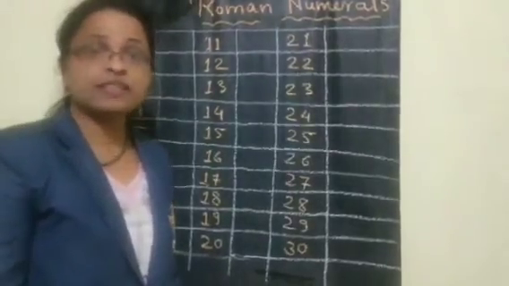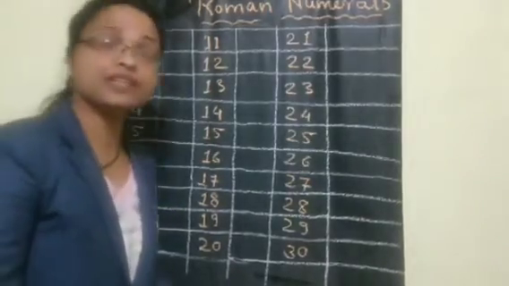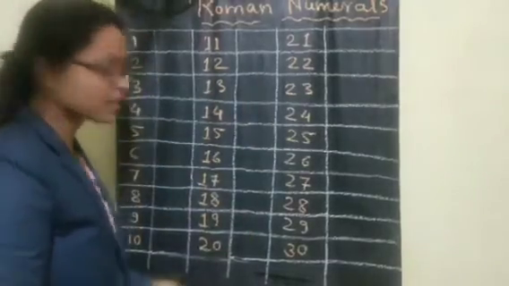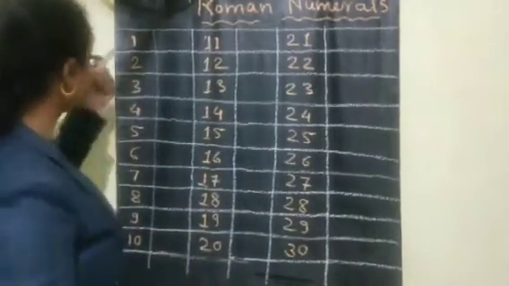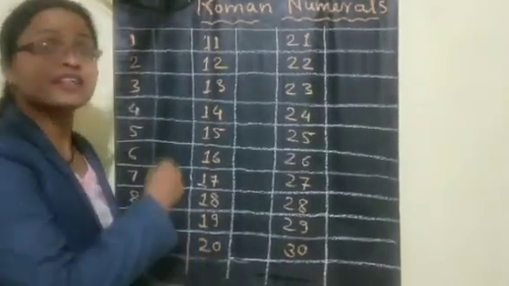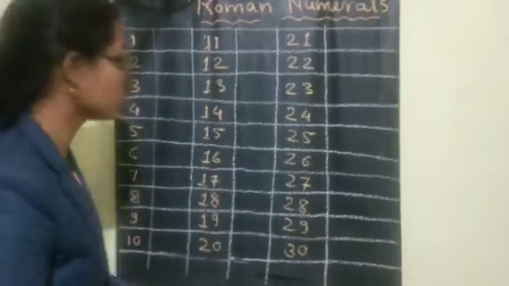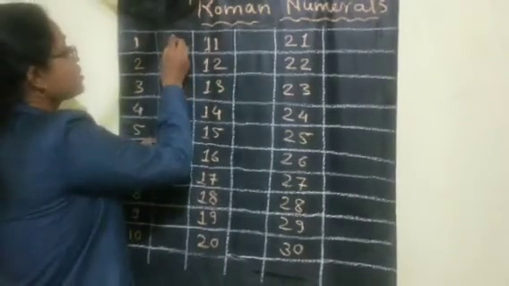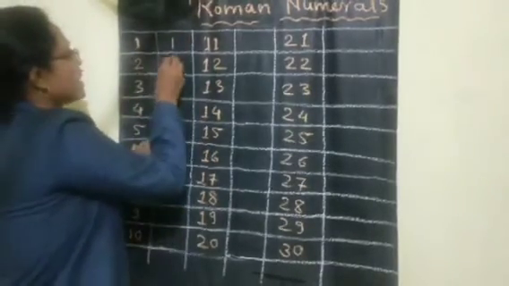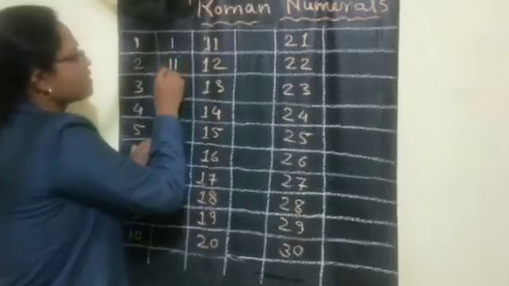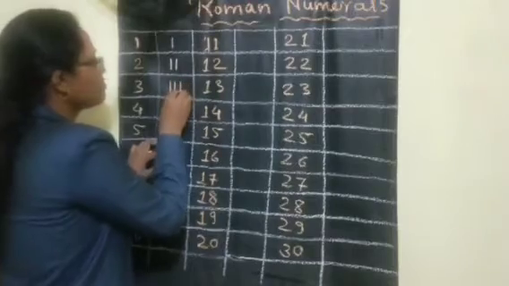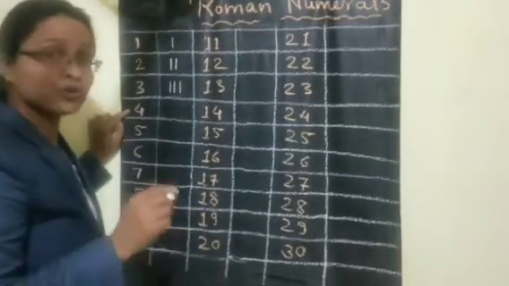Now children, let us try to understand how to write the Roman numerals. First I have written the Hindu Arabic numbers. These numbers you people know. So these are the Hindu Arabic numbers till 30 I have written. Now let us write in front of them the Roman numerals. For 1, in Roman numerals we write only one symbol of I. For 2, we write 2 repeated symbols of I. For 3, we write I repeated 3 times. Now for 4, how to write 4?